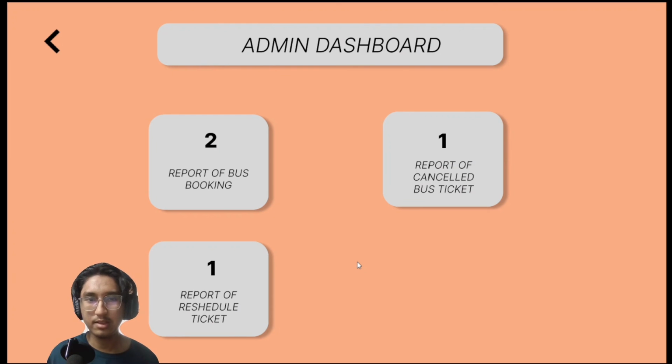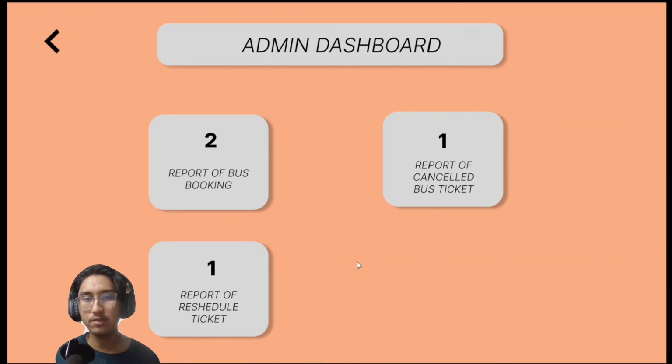Enter the name and password, and the admin will be directed to the admin dashboard, where there are three buttons on the screen: the report of bus booking, the report of rescheduled tickets, and the report of cancelled bus tickets. The system shows the number of each report in each category.